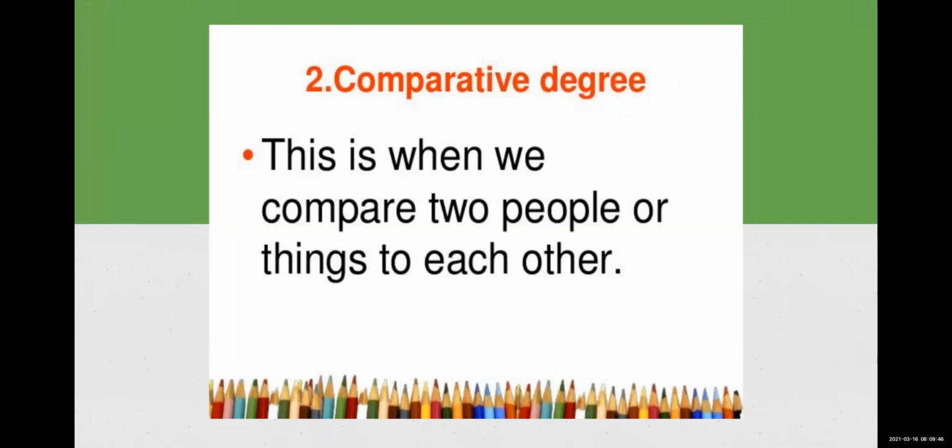Comparative degree: this is when we compare two people or things to each other. So again, this is saying the same. We are comparing two things, two people, or two objects, anything you can say. Okay, two buildings. That building is taller than this. You can say that the building in which I stay is taller than my friend's.